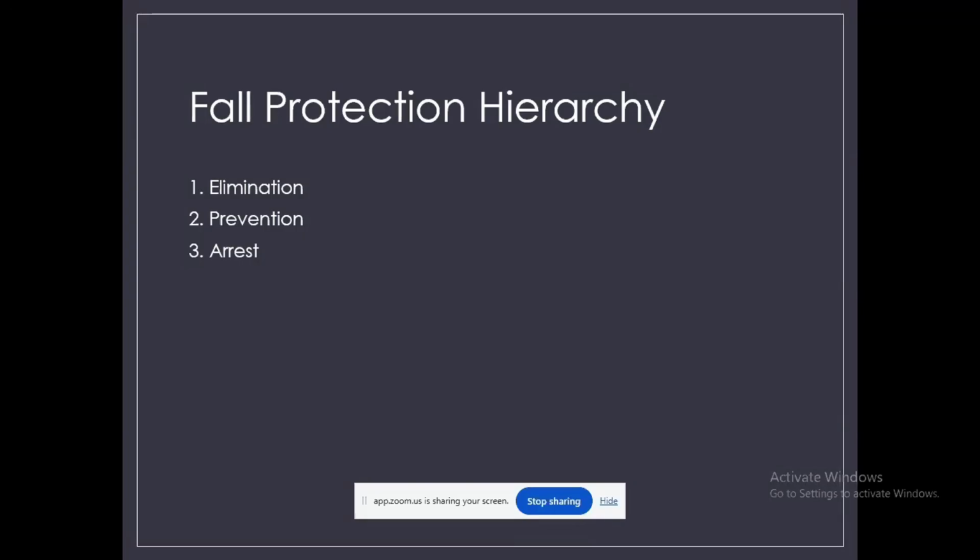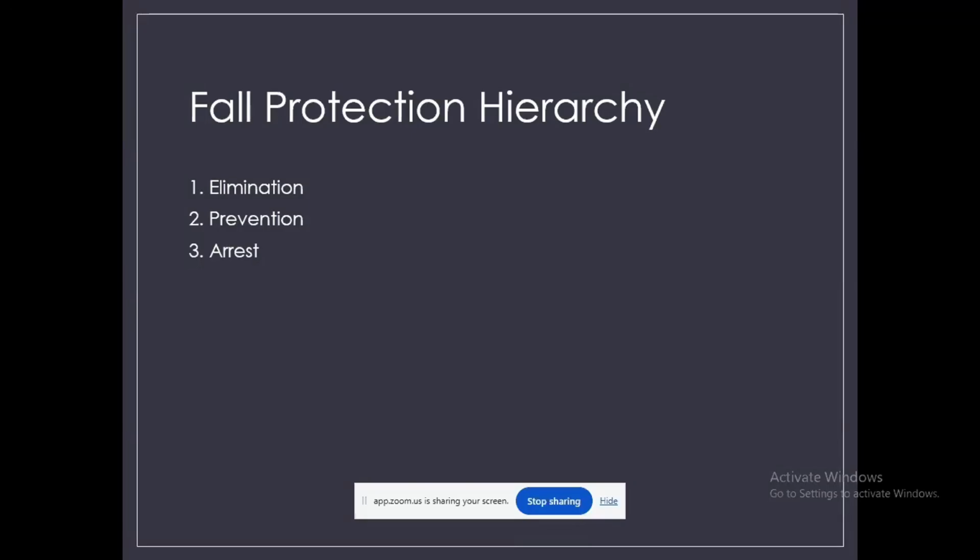Just think of one example: doing your work at ground level instead of at height, prefabricating structures on the ground, or using extendable tools to avoid climbing. This is the safest method, because it removes the danger entirely.